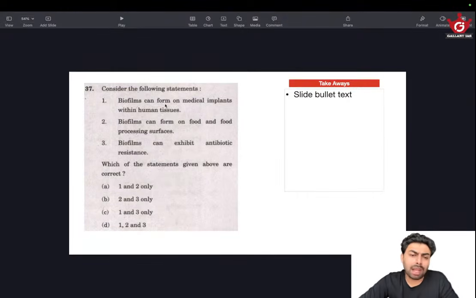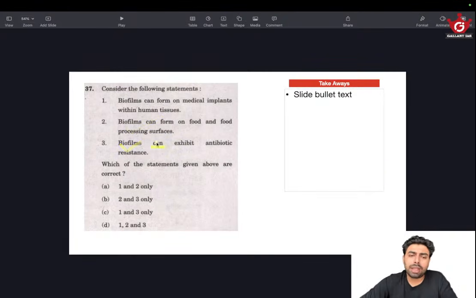Biofilms can form on medical implants within human tissues. Since it's a biological thing, and within human tissues, medical implants, it's possible. Yes, they can be formed on food and food processing surfaces. We are seeing molds on food and food surfaces. Maybe that's one form of biofilm. Imagining biofilms, they could be formed on any surface. If they could be formed on medical implants, they could be formed on food and food processing surfaces. Biofilms can exhibit antibiotic resistance. Yeah, it is also possible.